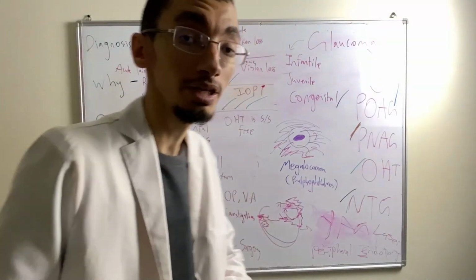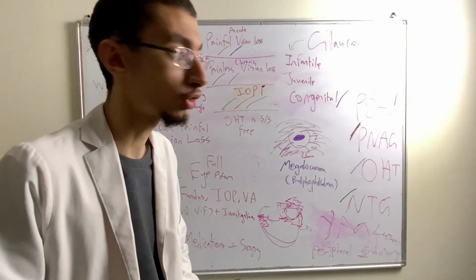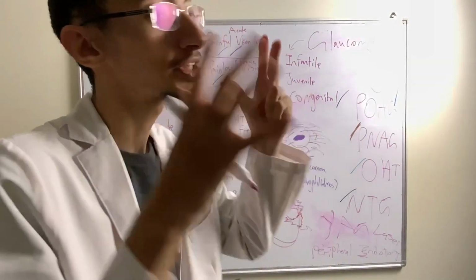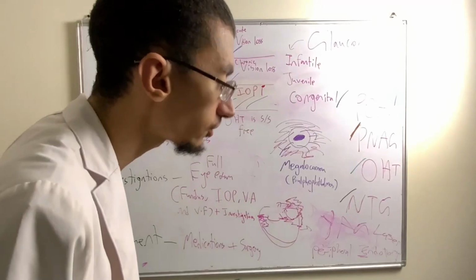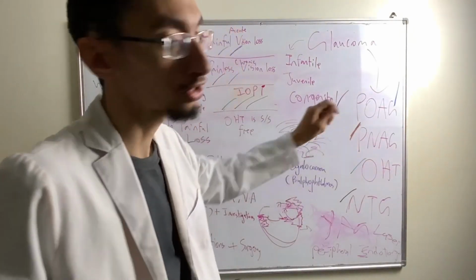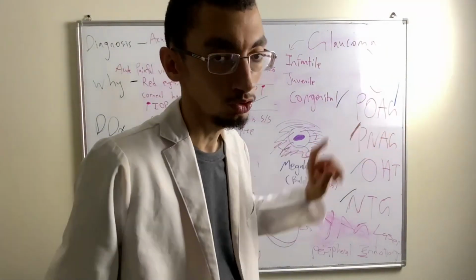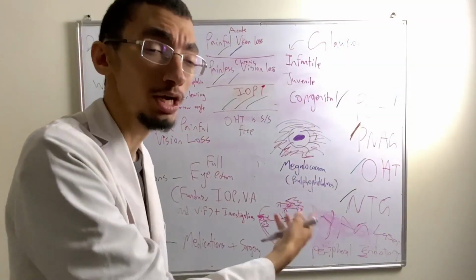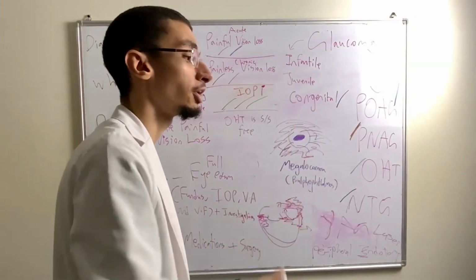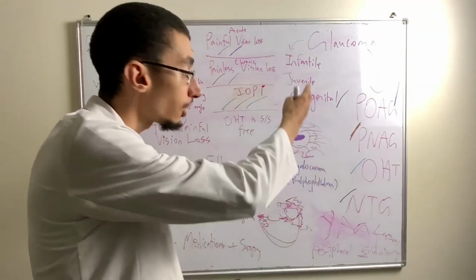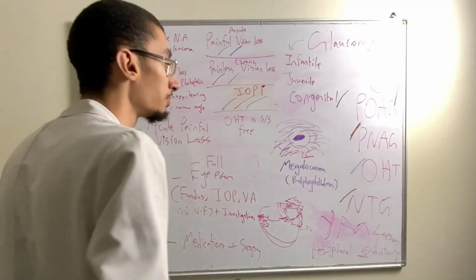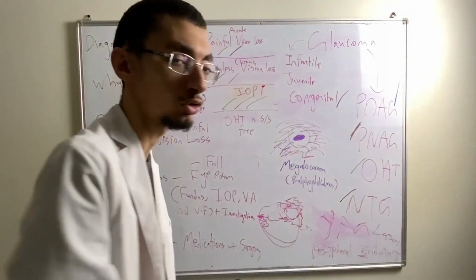Basically, we finished, but now we will compare it to other types of glaucoma. We have divided glaucoma into basically adults and children. Regarding the adults, we already talked about primary narrow angle glaucoma. Now we're going to compare primary narrow angle glaucoma, which can be acute or chronic, to other types of glaucoma. And here, actually, the most common type of glaucoma you might see is primary open angle glaucoma.